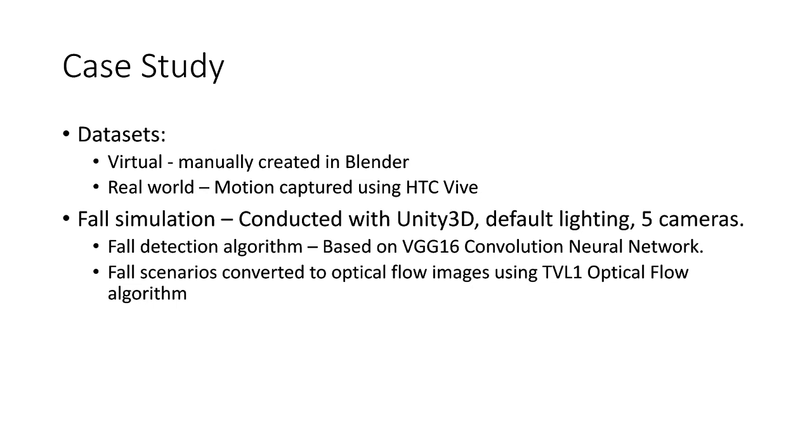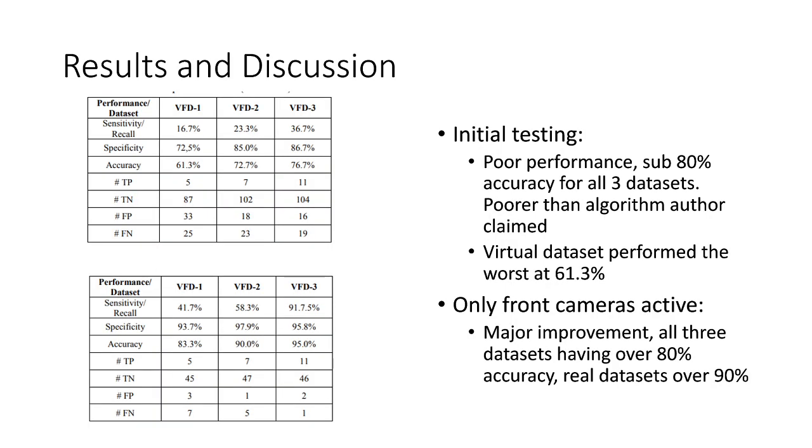The results are as follows. The initial testing showed poor performance with sub 80% accuracy for all three datasets, with the virtual dataset performing the worst at 61.3%. This level of performance is quite poor compared to the claims of the author. Next, the back and top cameras were disabled, using only the 2 front cameras for the dataset. This shows a marked improvement over the previous result, with accuracy over 80% for all three datasets and over 90% for the real data. This indicates that the algorithm has failed to detect falls from footage from the back and top cameras. From there, these observations are made.